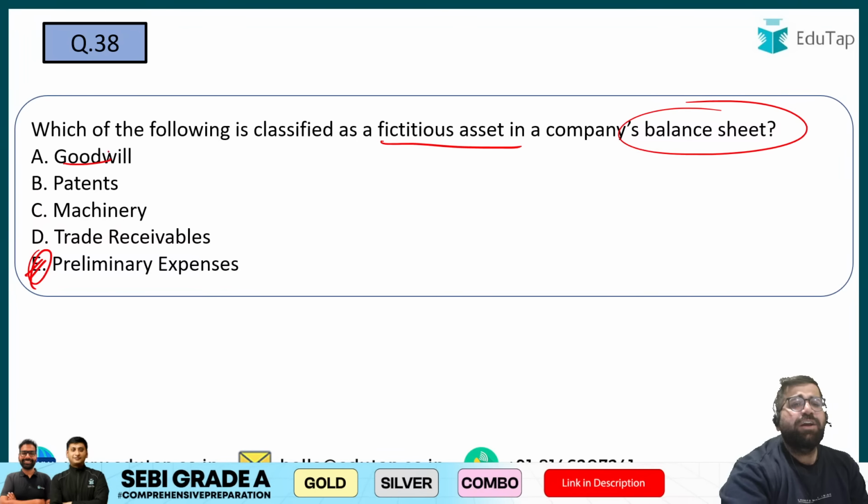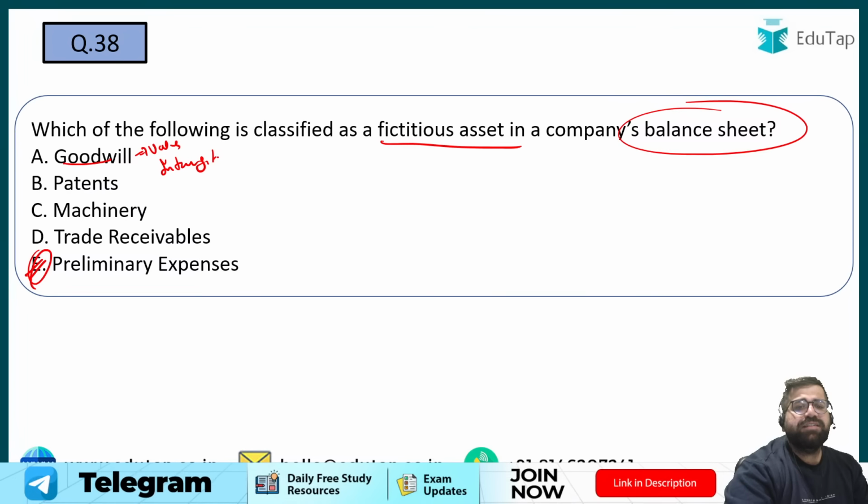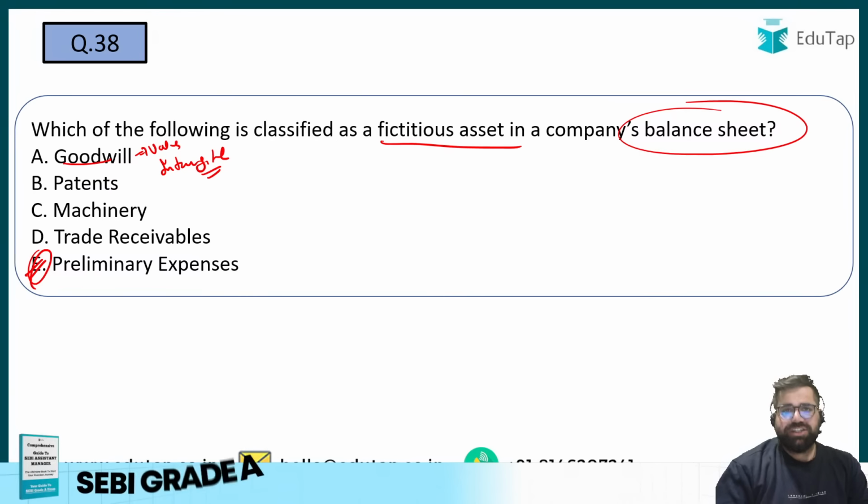Why not A? Goodwill will have a value, right? Goodwill is an intangible asset. What is intangible? Something which you cannot touch. You can only feel, like the reputation of business. Reputation of business keeps on increasing if that business is doing good. So it cannot be fictitious.